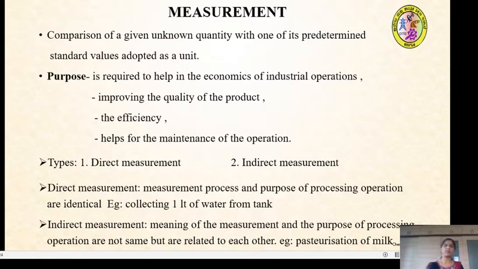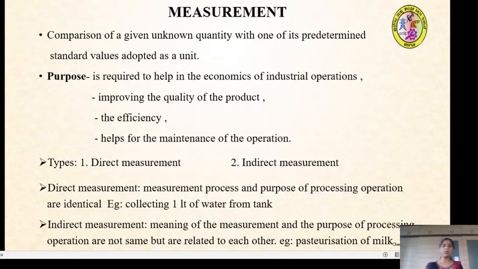So, in direct measurement, what exactly is direct measurement? The measurement process and the purpose of the processing operation are identical. For example, if you are collecting 1 liter of water from a tank, in this example, the meaning of the measurement value and the purpose of the collecting operation are both the same.